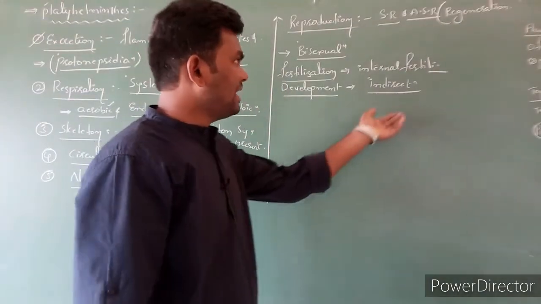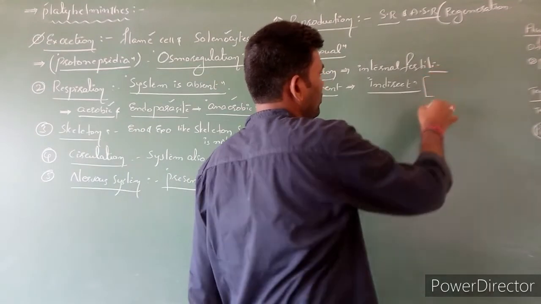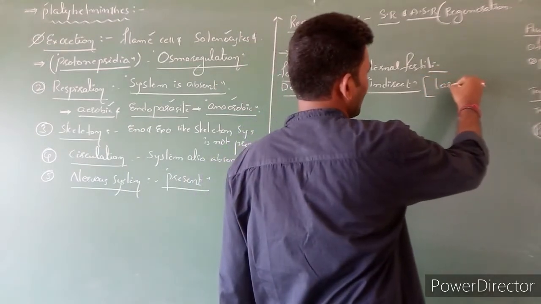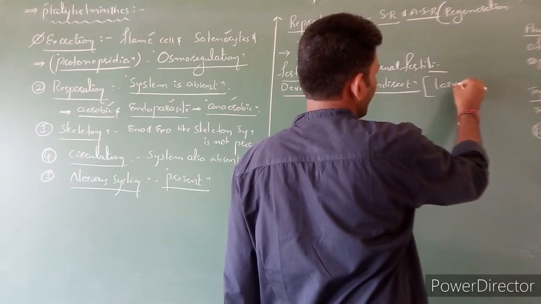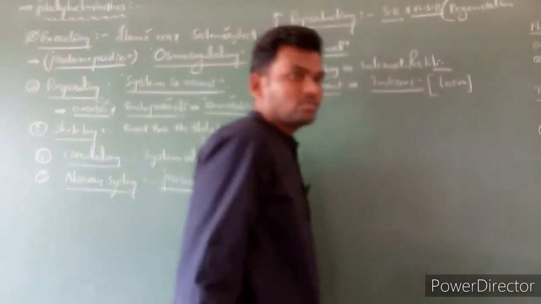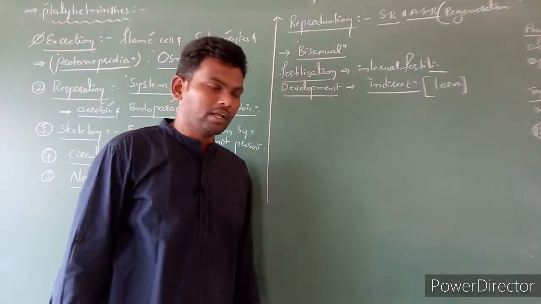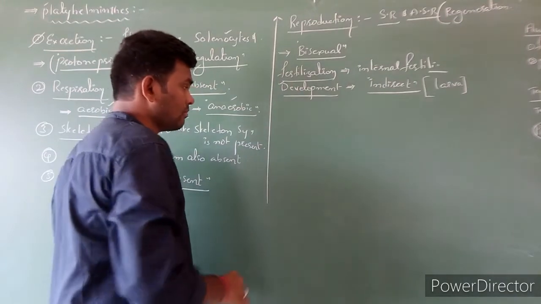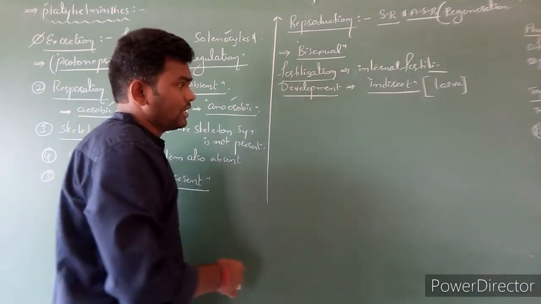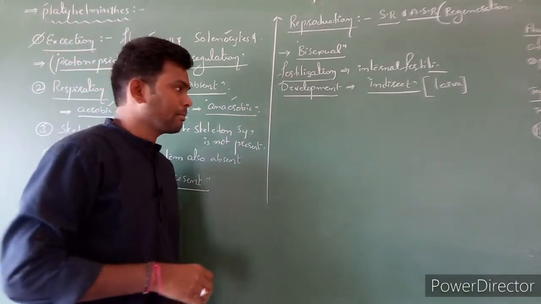You know very well, indirect development means during the development of the embryo, we can notice different larval stages which are morphologically not similar to the adult. So this is development. Clear? Yes, this is the general information regarding platyhelminthes.